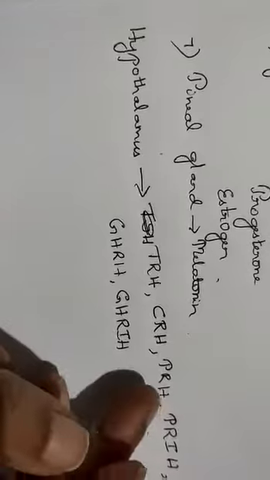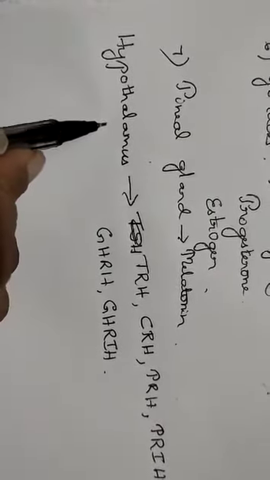These are the other hormones that are usually stimulated by the hypothalamus.